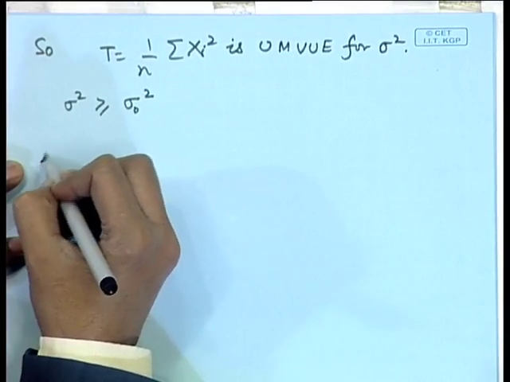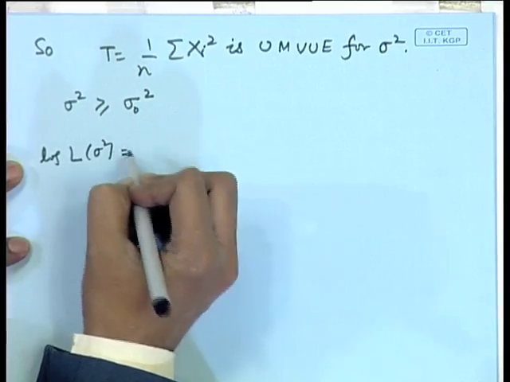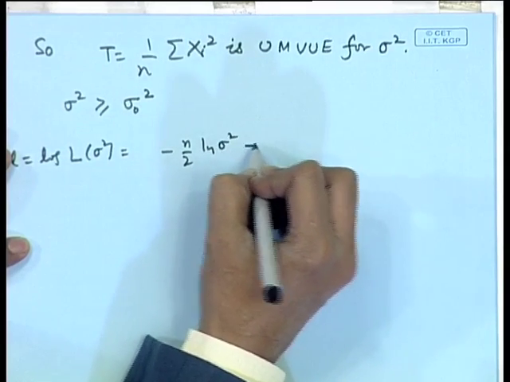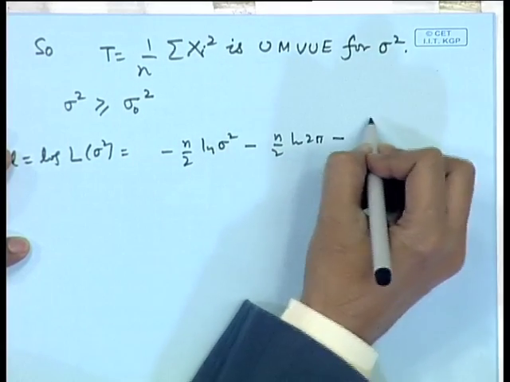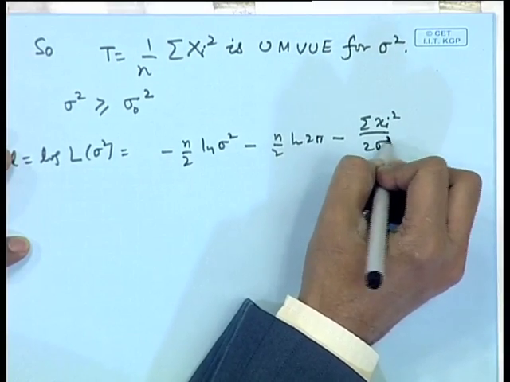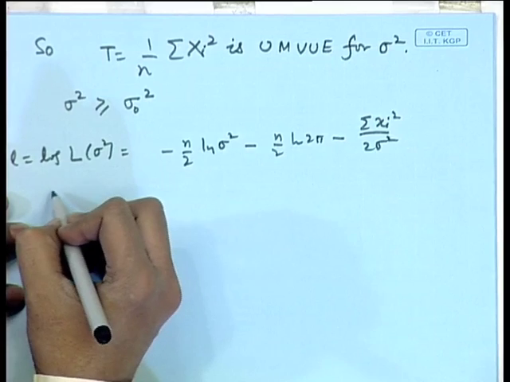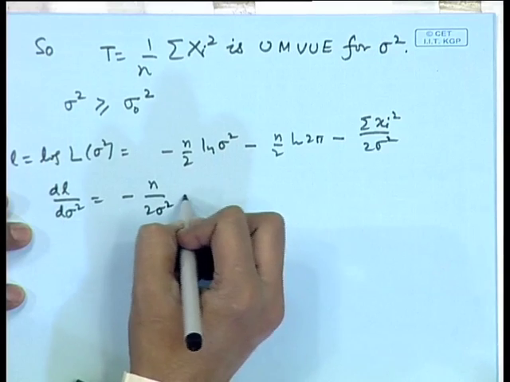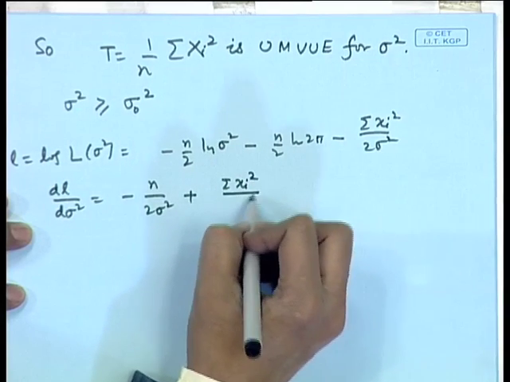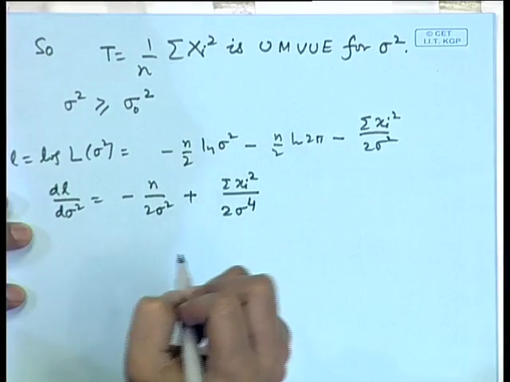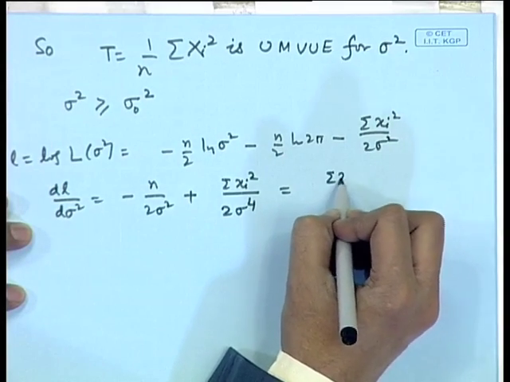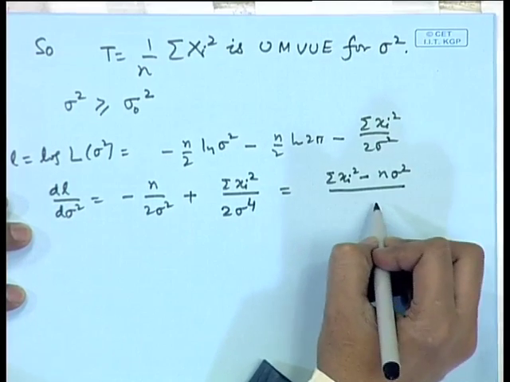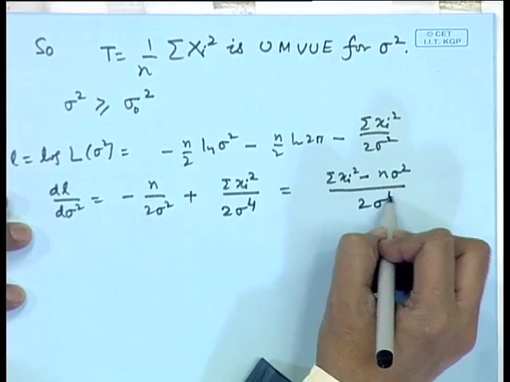We consider the log of the likelihood function, that is equal to minus n by 2 log sigma square minus sigma x i square by 2 sigma square. So, if we differentiate, dL by d sigma square, we get minus n by 2 sigma square plus sigma x i square by 2 sigma to the power 4, which is nothing but sigma x i square minus n sigma square by 2 sigma to the power 4.